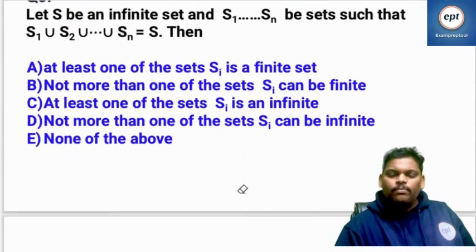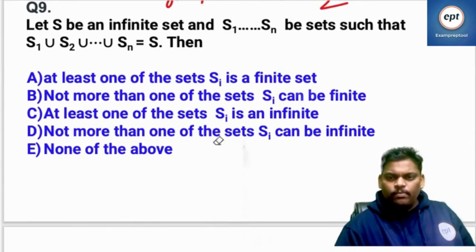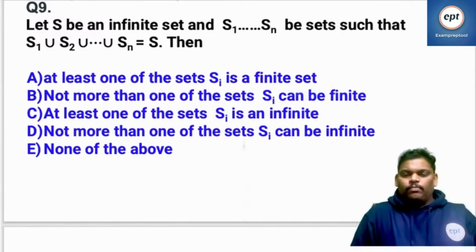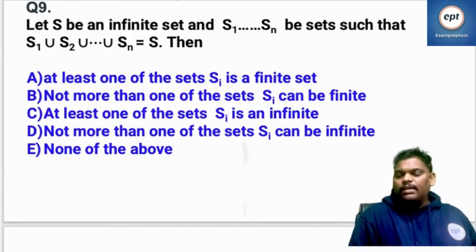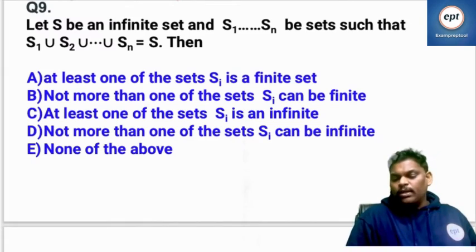Let's go to the 9th problem. Let S be an infinite set and S1, S2, ..., Sn be sets such that the union S1 ∪ S2 ∪ ... ∪ Sn is equal to S. Then what about all these sets?